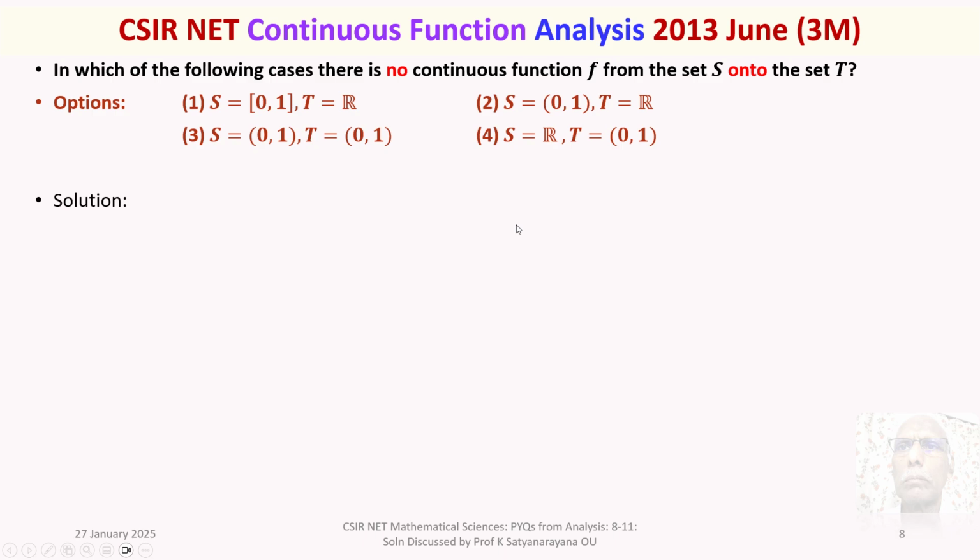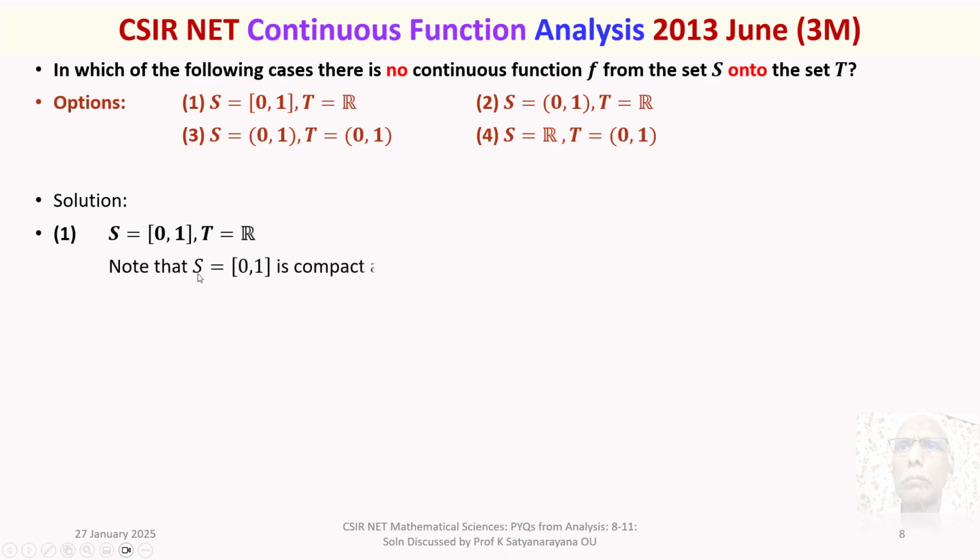Let's now discuss the solution of the problem in detail. Take the first case, option 1. S is the unit closed interval, T is the whole of R. Now, if you are familiar with continuous functions, and I'm sure from your intermediate, that is from the +2 level from calculus, you can think of a good example like this.